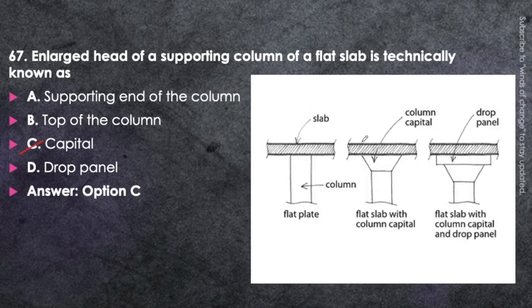In the same figure we will see it is given in the second figure. Let's say this is the column, and before the flat slab, this area of the column, the cross section of the column, that is being enlarged, so it is called column capital. Okay, memorize it. These two terms are important: drop panel and column capital.